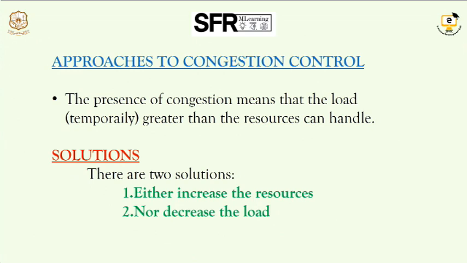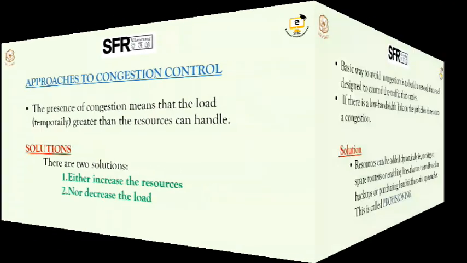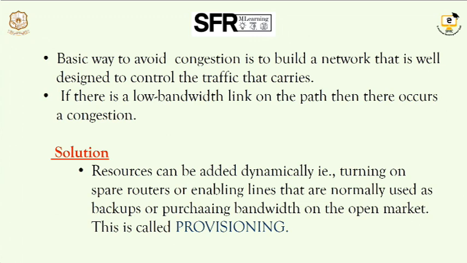The second is to decrease the load, that is the weight of the packet. If the packet can hold 1 MB, we can decrease it to about 0.5 MB, so that the flow is easy and the receiver can receive the packet quickly. These are the two basic solutions to control congestion.